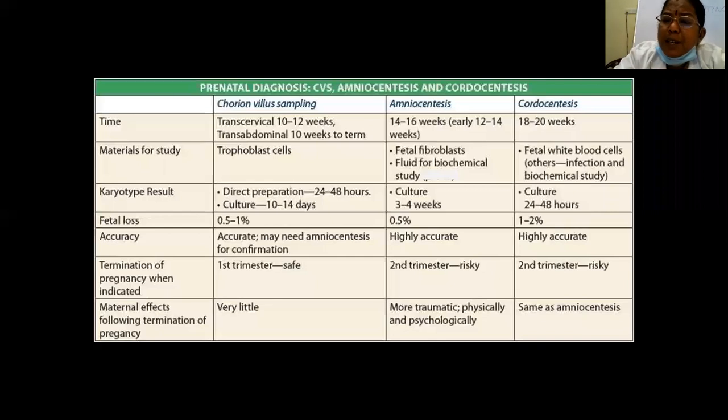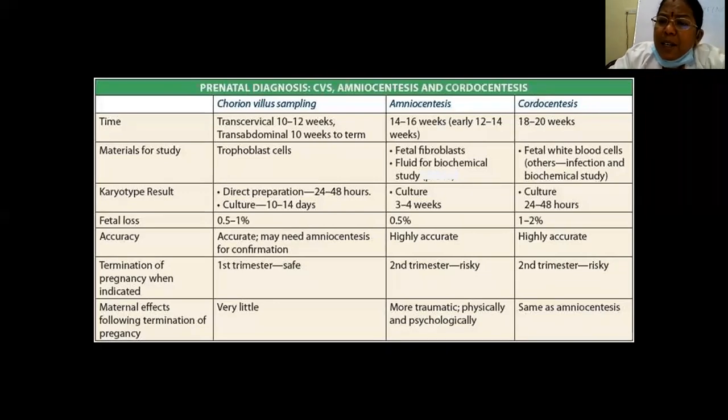What we do here is, with a needle we take the chorionic tissue. So there can be limb reduction defects, which have been found with this chorionic villus biopsy. The material we take for study is trophoblastic. We culture and preparation will be sent for karyotyping, and here there is a chance of fetal loss of 0.5 to 1%, but this is very accurate, though it may need amniocentesis. Usually in first trimester, it is better to do it after 10 weeks to reduce the chances of limb reduction defects.